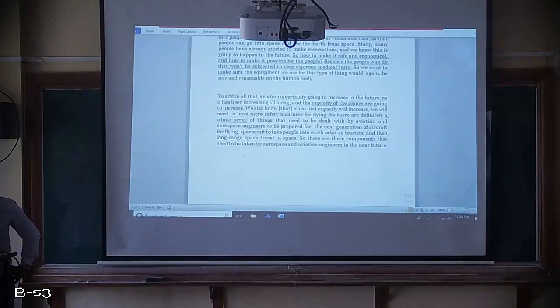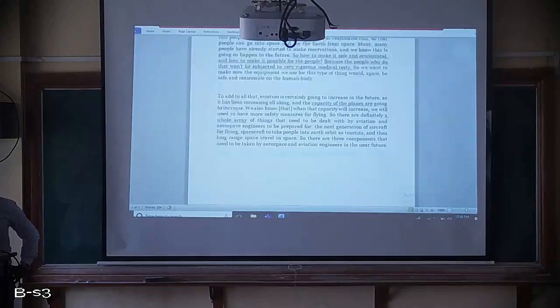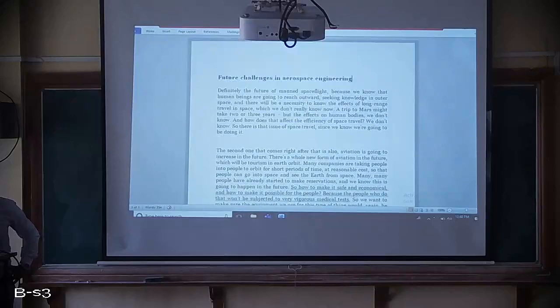So I think this much is enough for future challenges, and here we'll conclude this class. Tomorrow's class will be our last class, and we are going to complete the 5th unit in tomorrow's class itself. There we will talk about Kepler's law as well as orbit mechanics. So we'll see you tomorrow. In tomorrow's class, we'll complete that.